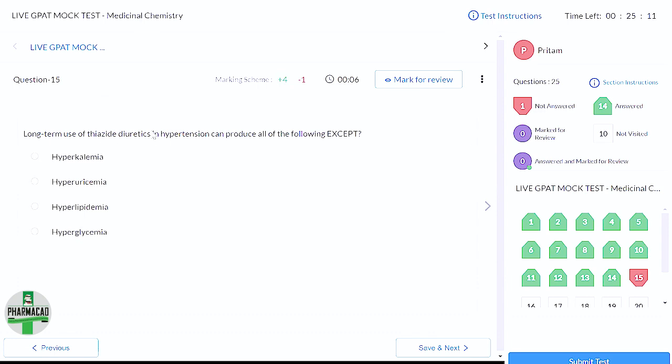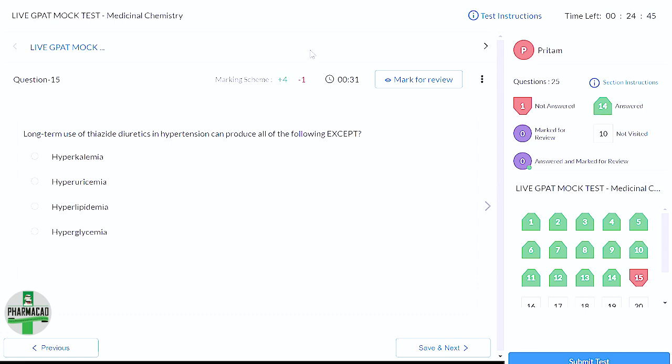Long-term use of thiazide diuretics in hypertension can produce all of the following except. So diuretics, they are acting on electrolytes, right? Sodium, calcium, potassium, all these ions, their absorption and reabsorption is impacted. So we have to see which of these is a side effect of diuretics.